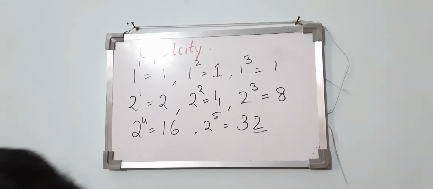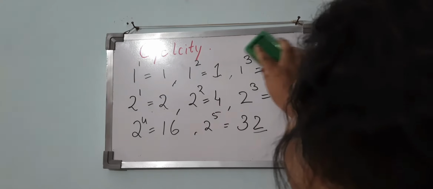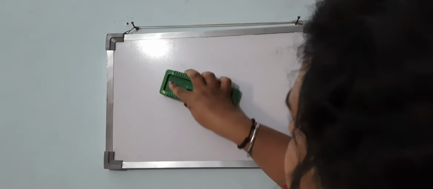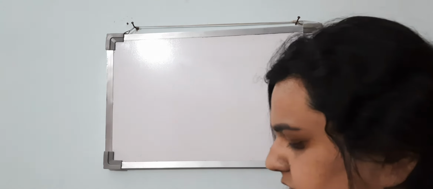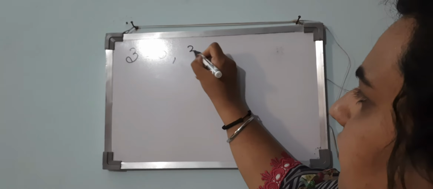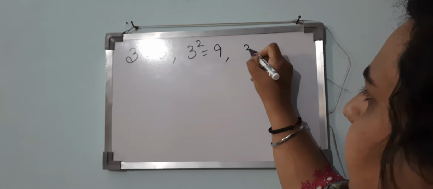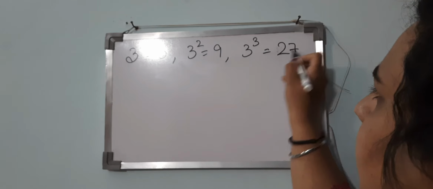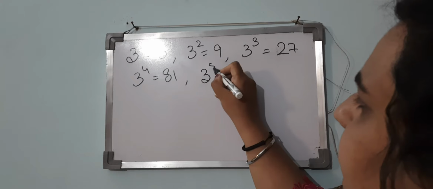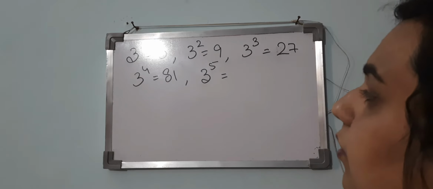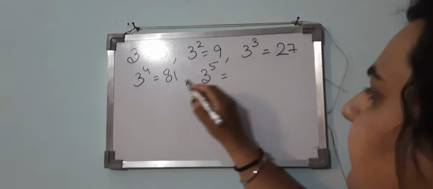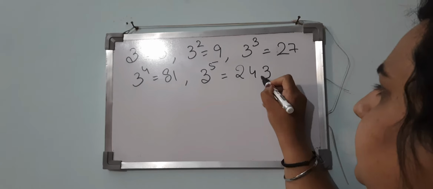So I will tell you one more cyclicity. If I talk about 3, 3 power 1 is 3, 3 power 2 is 9, 3 power 3 is 27, 3 power 4 is 81 and 3 power 5 is 243.